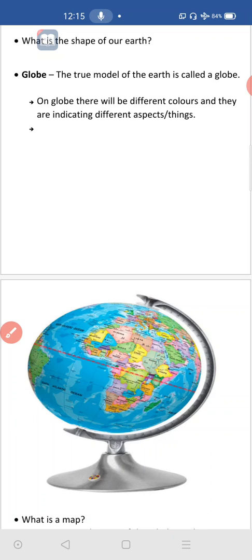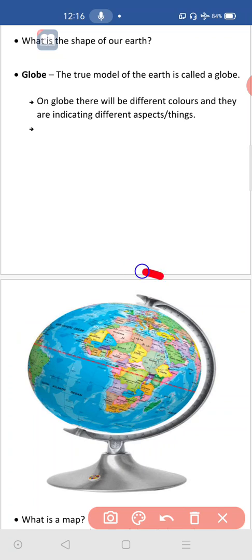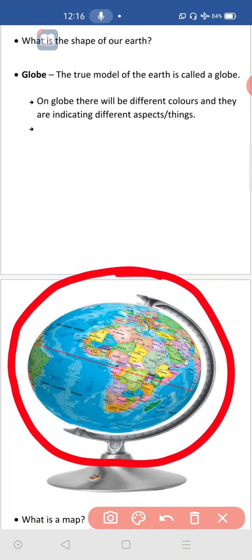So it is the globe. Globe is a true model of the earth. Repeat it, all of you: globe is a true model of the earth. Then on the globe, there will be different colors. You can look at this globe. Here there are different colors. Here blue color is there. Here green. Different colors they mentioned here. Red symbols, blue lines, dot lines. What are those? Are they all given in different colors?